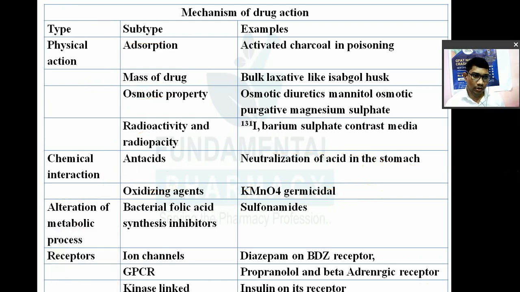Next, alteration in the metabolic process. A drug may alter a kind of metabolic process. For example, sulfa drugs or sulfonamides, trimethoprim, methotrexate. What will sulfa drugs do? They will inhibit folic acid synthesis in bacteria. So it is an alteration of the metabolic process; they will alter the metabolism of bacteria.